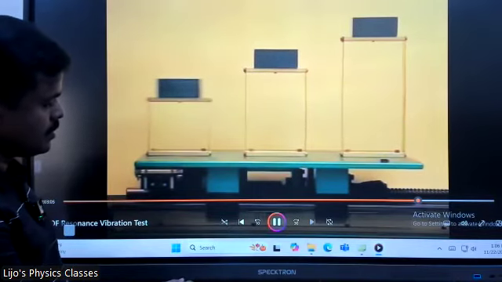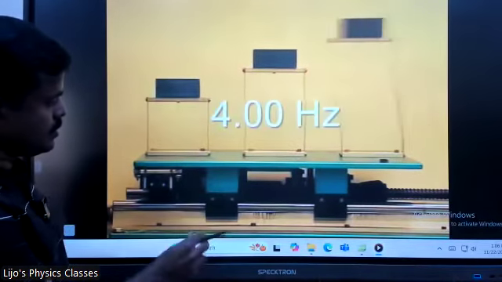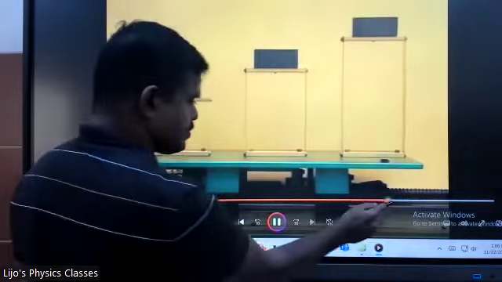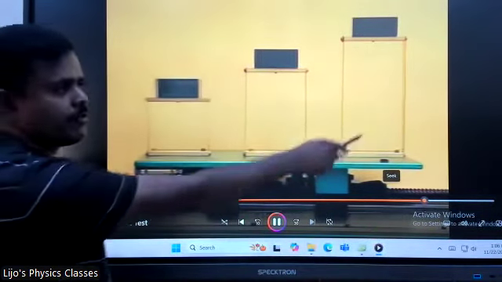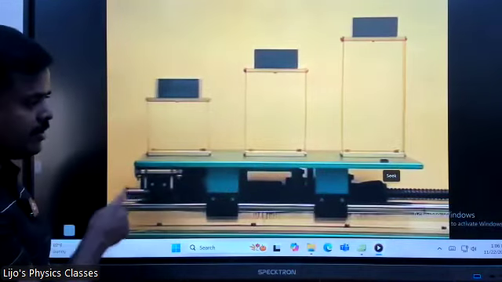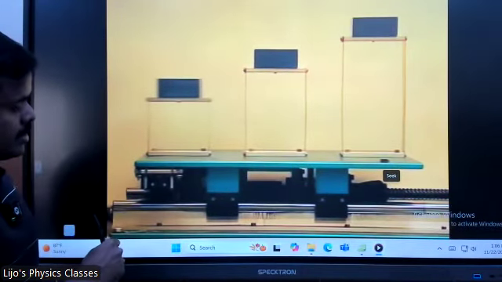So that one was at 4. This one was at 6.35. And let's see where this is.